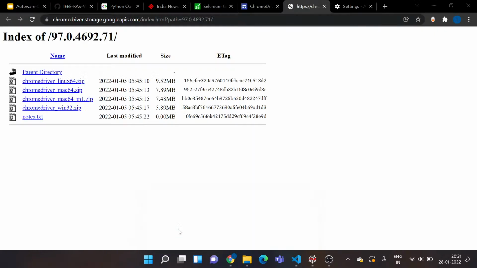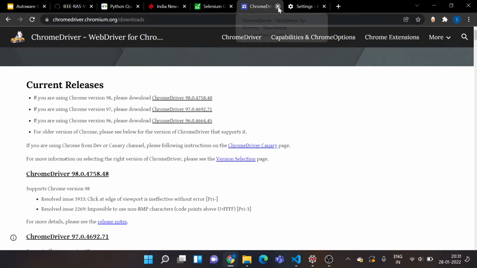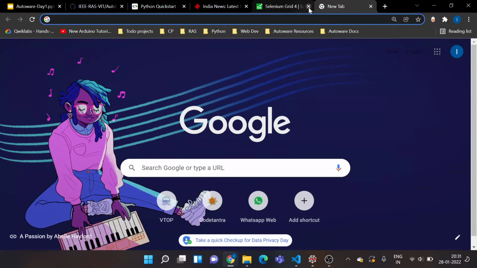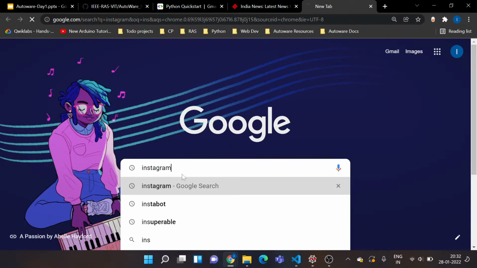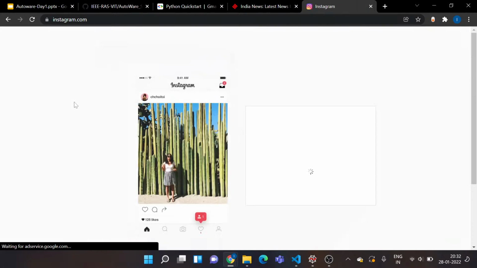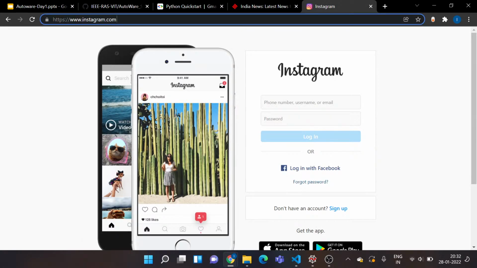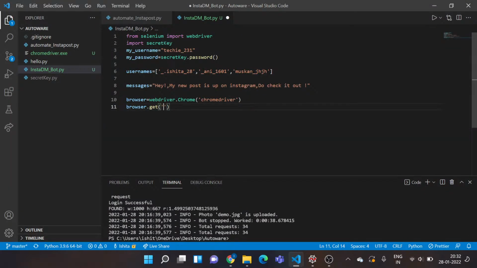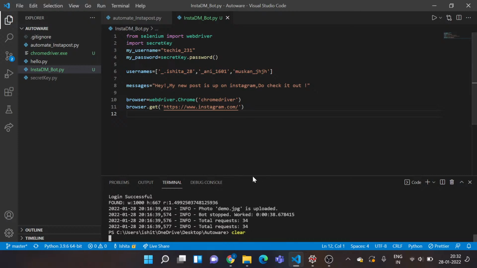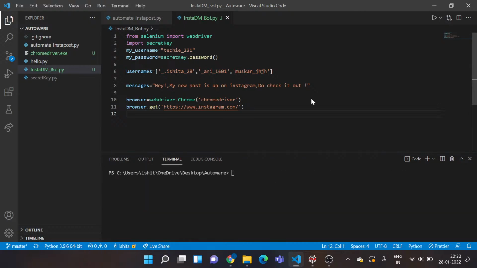So let me just get the URL of Instagram. I'll just copy the URL and get back to my studio. Okay, I've actually got my URL ready. So let me check if this works. It redirects me over there or not. I'll just clear my terminal. I'll run my code.